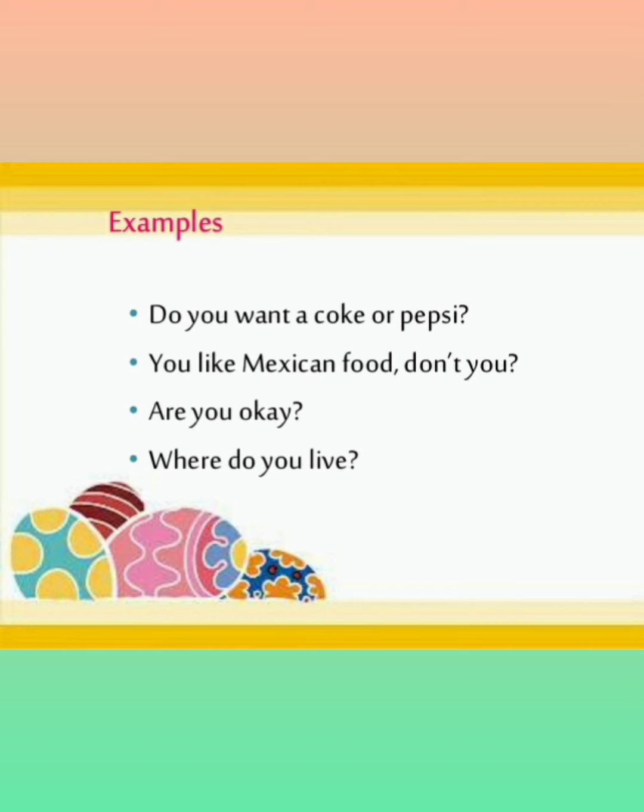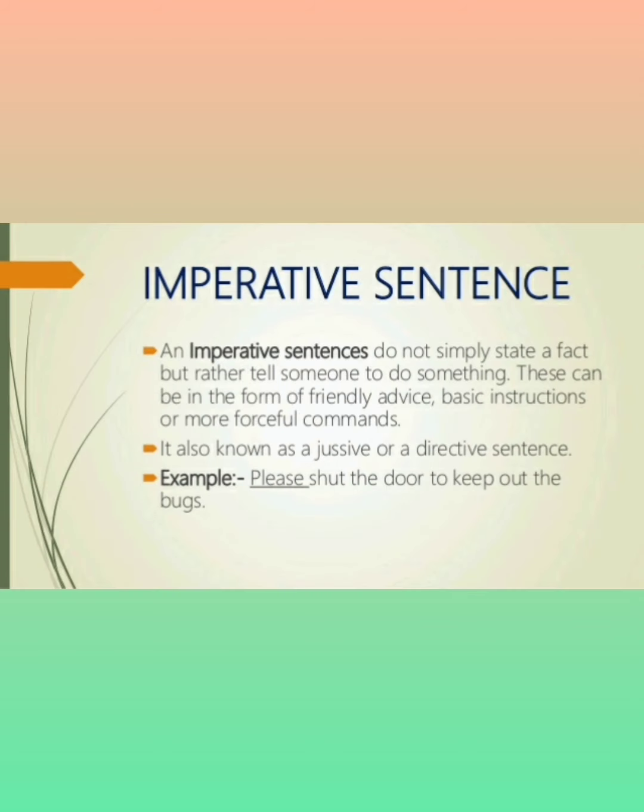Are you okay? Yes/no type question, because this question can be answered either with yes or no. Where do you live? This question cannot be answered simply by saying yes or no. You have to explain where you live. You have to tell your answer. So three types of questions can be there. WH questions that start with a WH word: who, what, where. Are you okay? Yes/no type questions. And another type is the tag question.